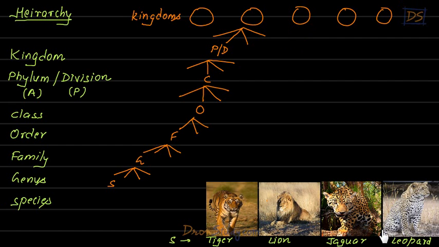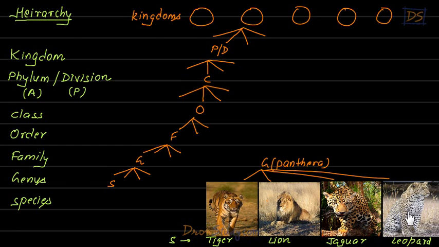So students, look at these organisms. This is tiger, lion, jaguar, leopard. You must have seen all of them on Discovery Channel or at some other places. They all look very similar to each other actually. So they are different species, students. Tiger is one species, lion is another species, jaguar is another species, leopard is another species. They are different species, students, right?